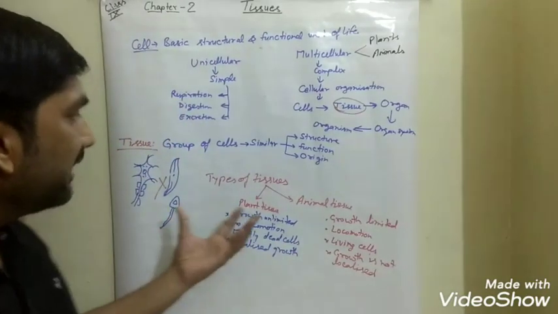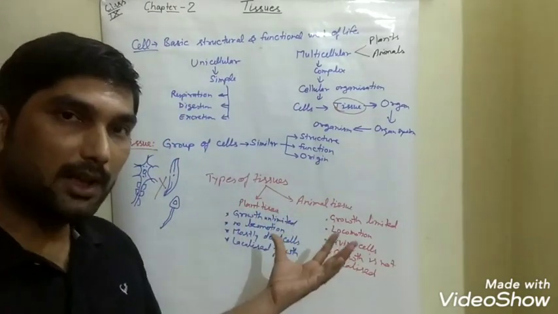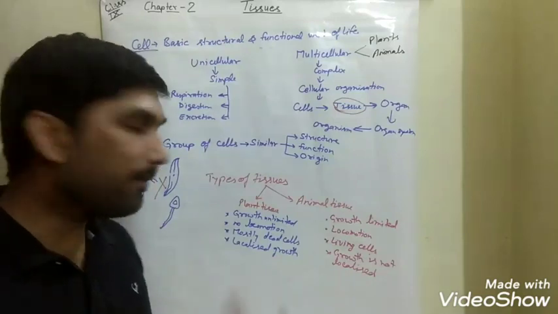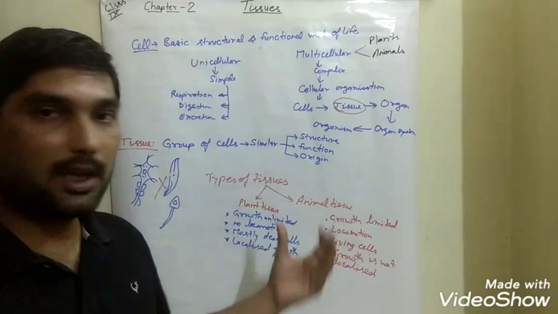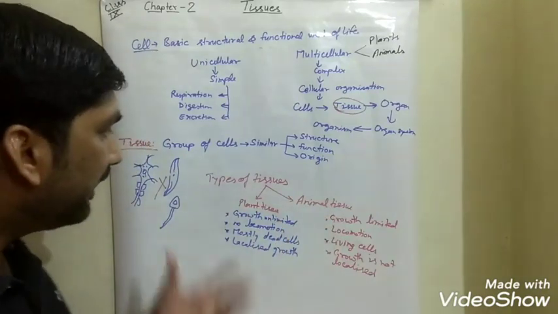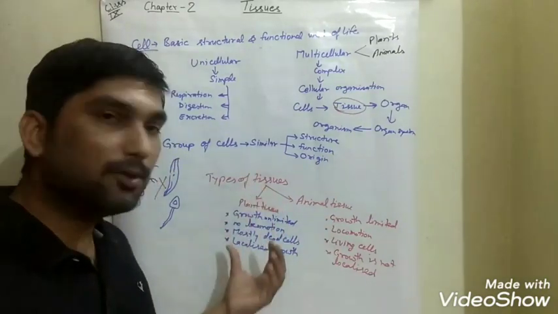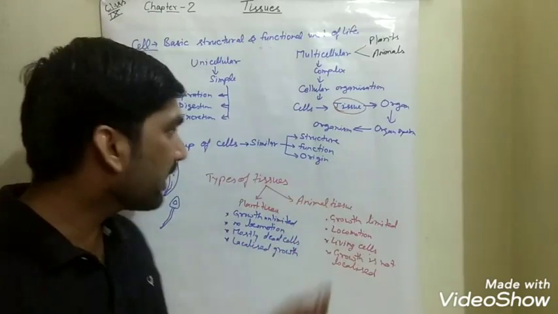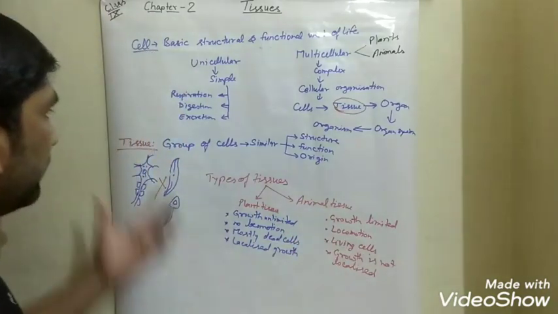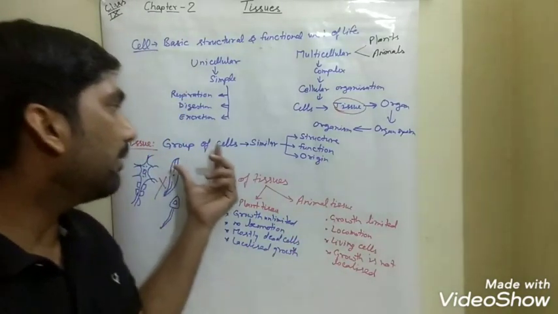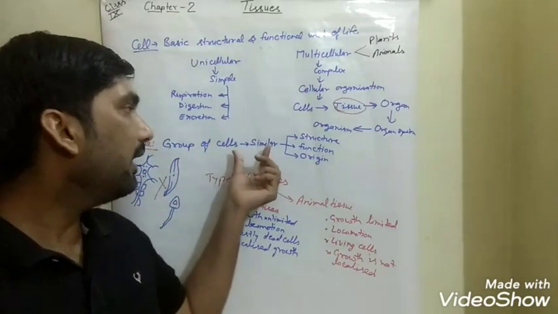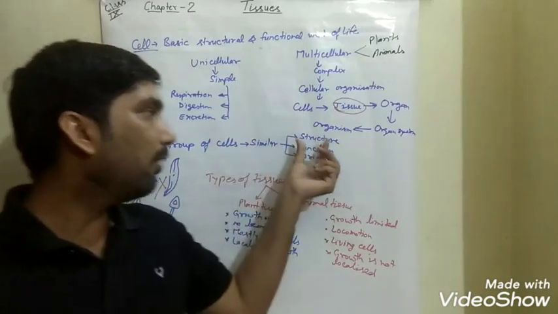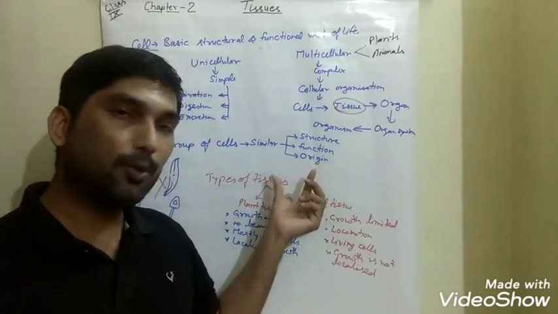So these are the differences in plants and animals, and that's why they have different tissues. Plants have different tissues, and animals have different tissues. We will discuss what the plant tissues are and what the animal tissues are. Perhaps now it is clear that tissues are not only a group of cells, but there must be similarity in the cells, whether in structure, function or origin.